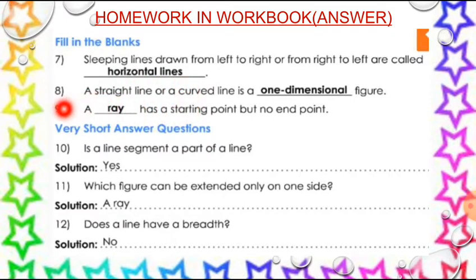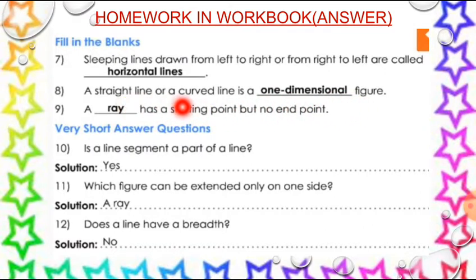Now, 8th question. A straight line or a curved line is a dash figure. Which type of figure? All lines are one-dimensional figures because a line has only one dimension, and that is length. It doesn't have any breadth or height, anything. It has only the length.